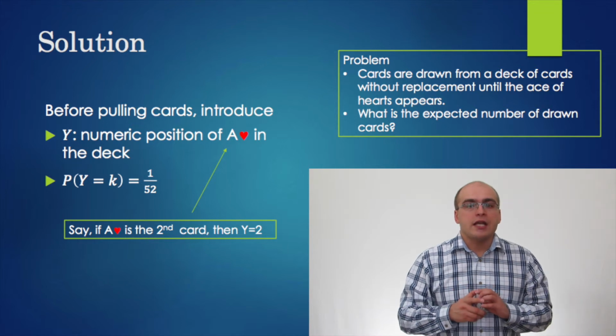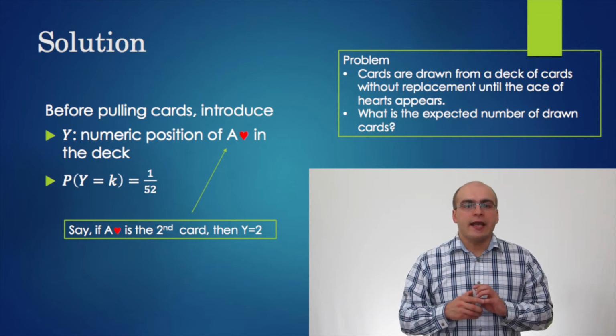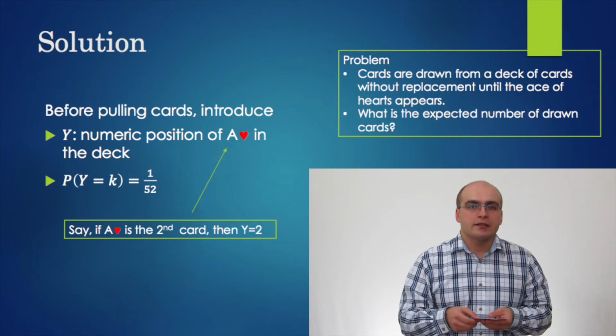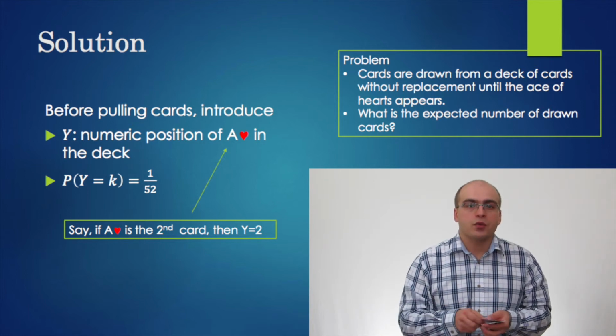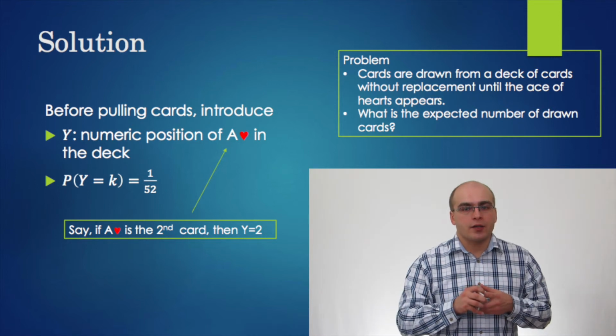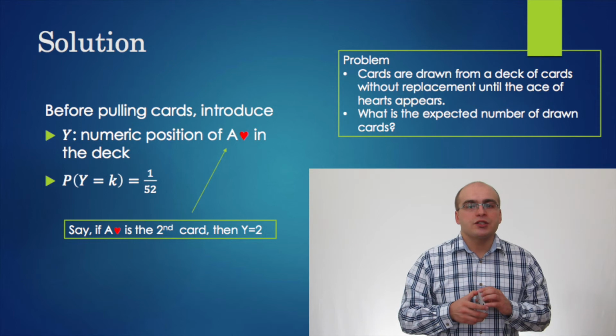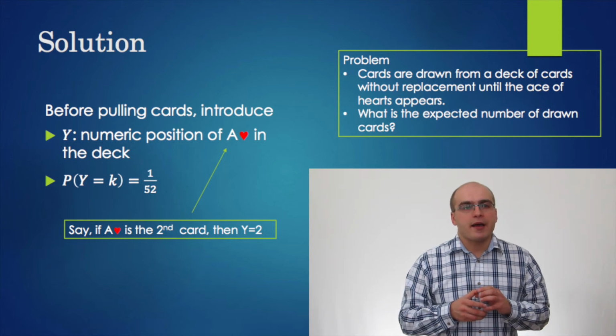On the other hand, if the card is in the k-th position, then it will be drawn at the k-th drawing. In other words, to find out the expected value of the number of drawn cards until the ace of hearts appears, we just need to calculate the expected value of Y.